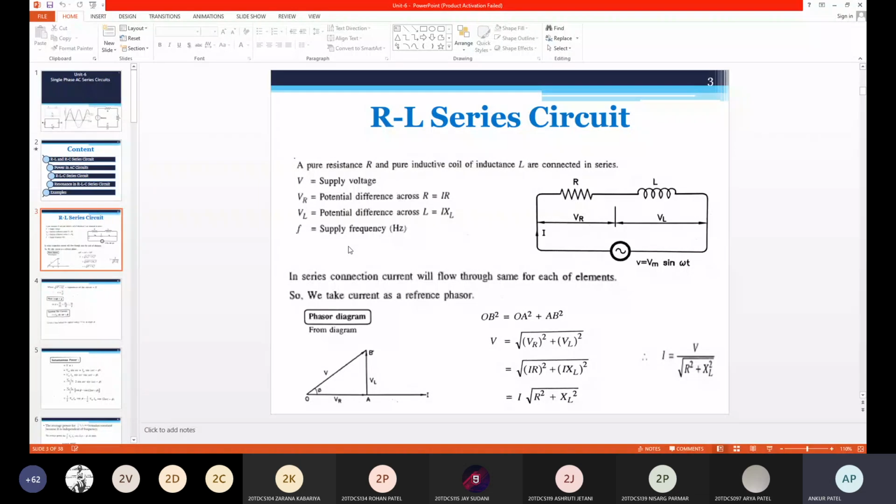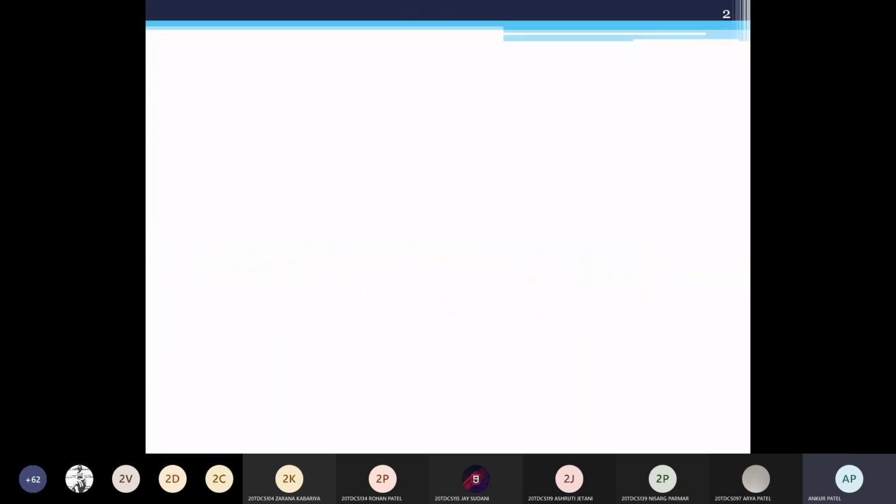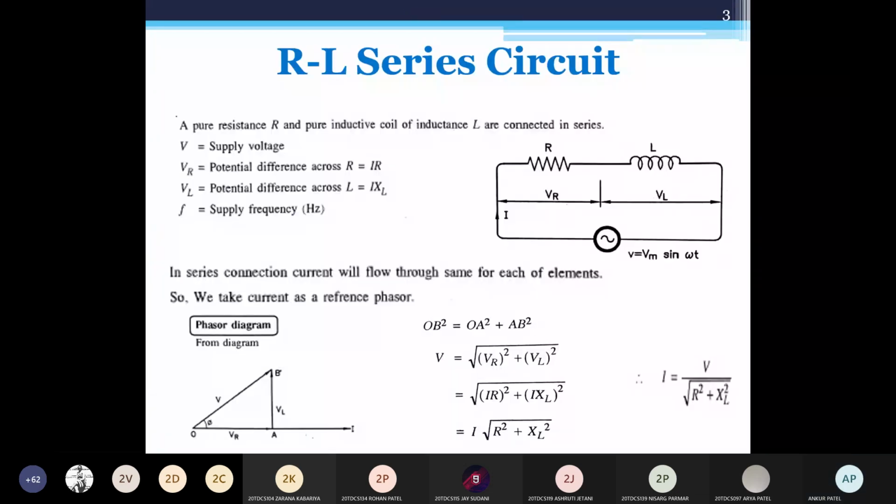So this is the RL circuit. As the name is given, RL series circuit. R and L are connected in series across the supply voltage V equal to Vm sin omega t. VR is the potential difference across R, VL is the potential difference across L, F is the supply frequency, and V is the supply voltage, V equal to Vm sin omega t.